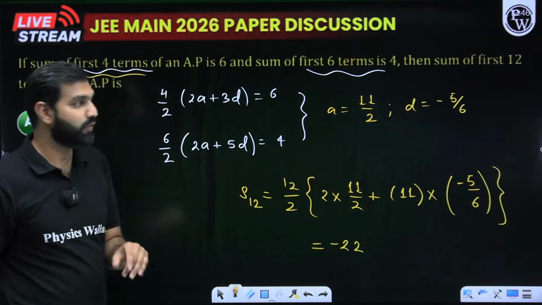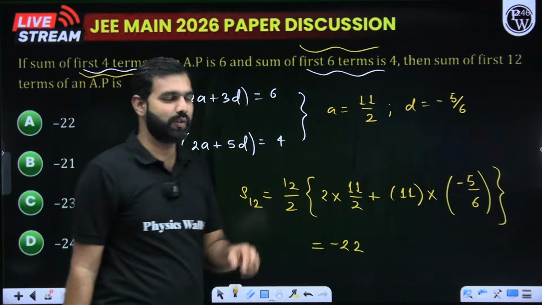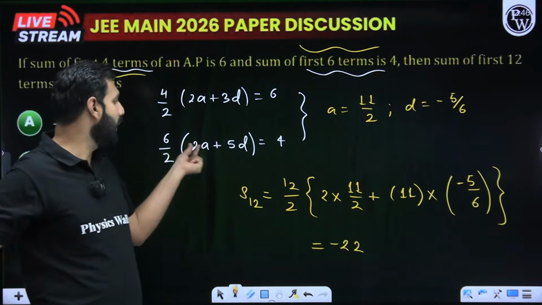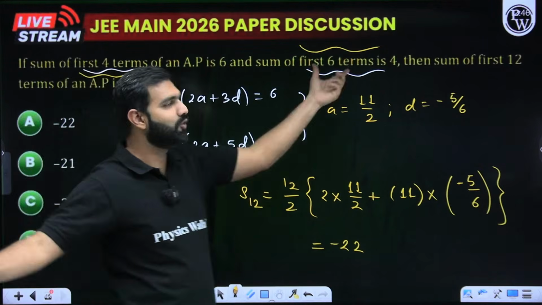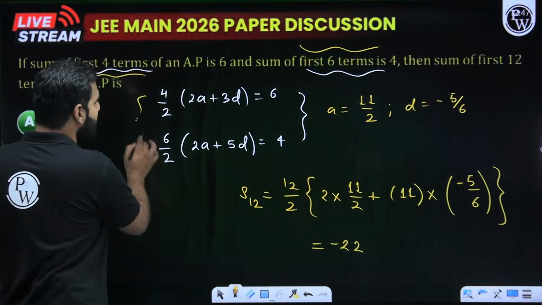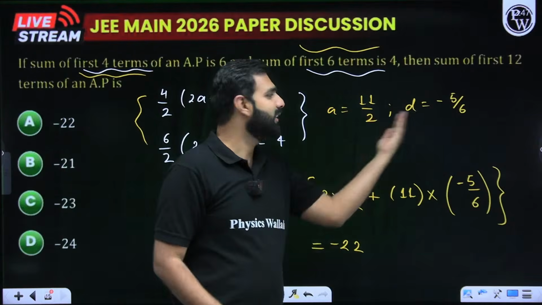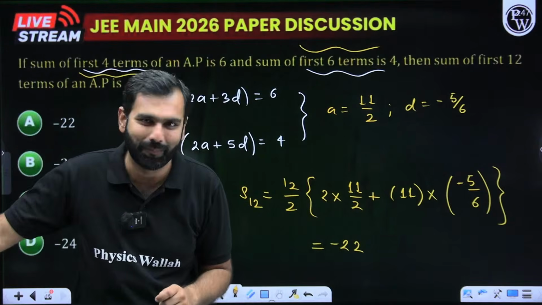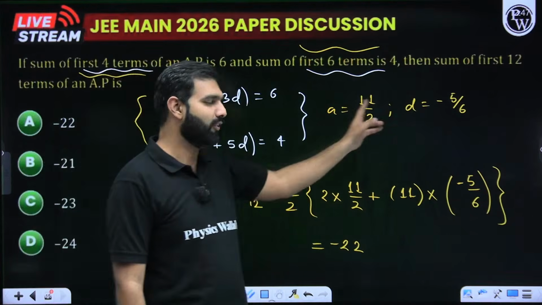The second equation you are creating is the sum of the first 6 terms. So first 6 terms means n by 2, that is 6 by 2, times 2a plus n minus 1, that is 6 minus 1, which is 5d. This sum is given as 4. So we have received these two sums. Now what do we do next? I hope you are seeing that two equations are there, two variables are there. By simply simplifying them, I can crack the value of a and d. Once you have cracked the value of a and d, you will get the first term and the common difference.